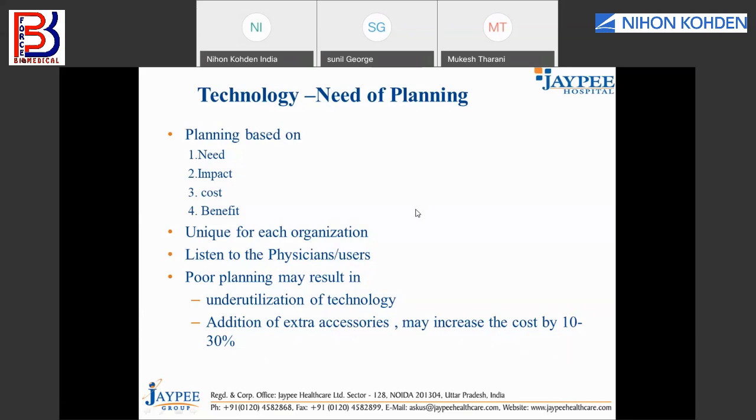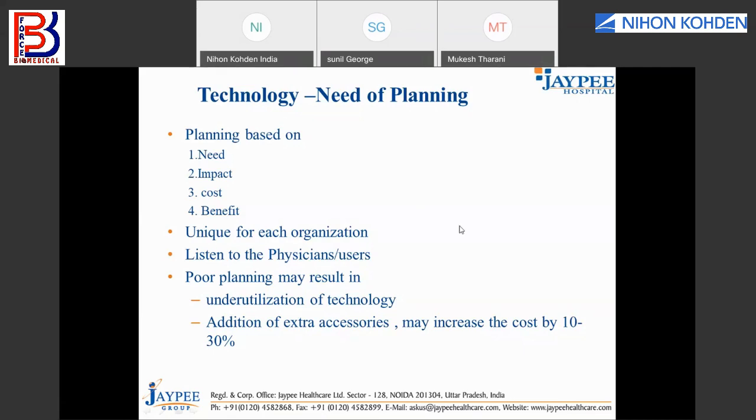And believe me, the important thing is that this planning I am talking about will be unique to each and every organization. There cannot be a single way of planning which is okay for all organizations. Simple example: the equipment plan for a primary care center will be different from that of a tertiary care facility. So organization to organization, the planning is unique.